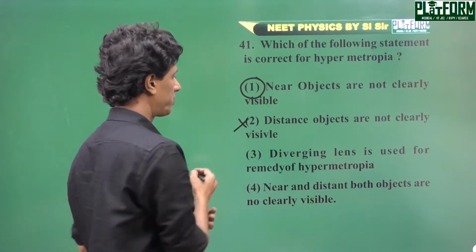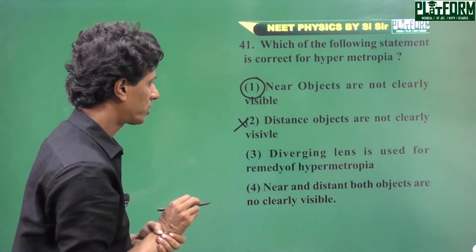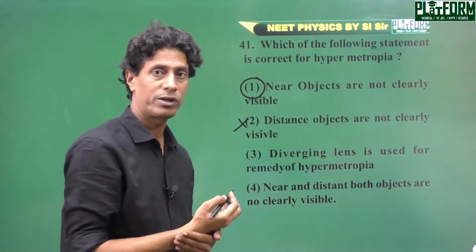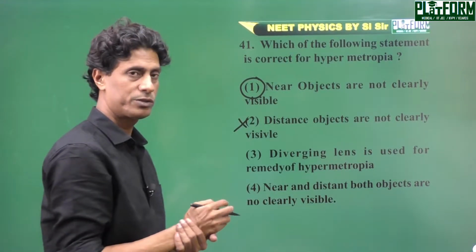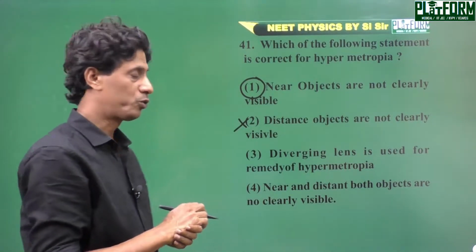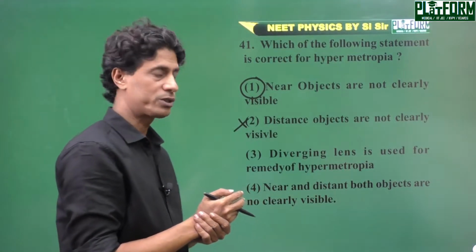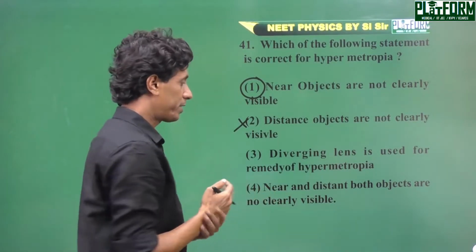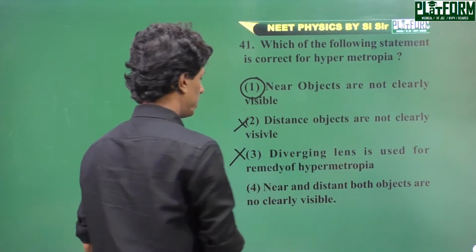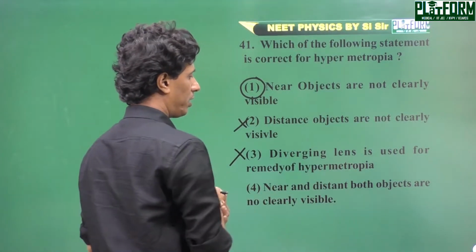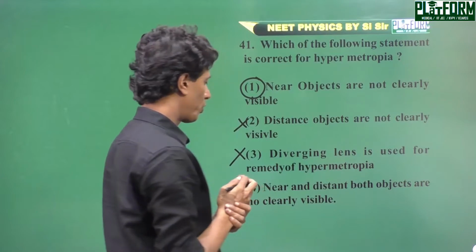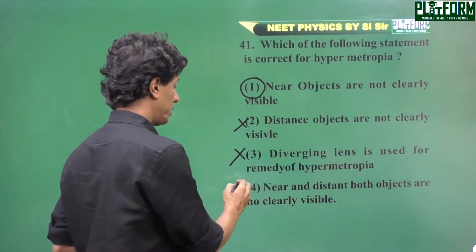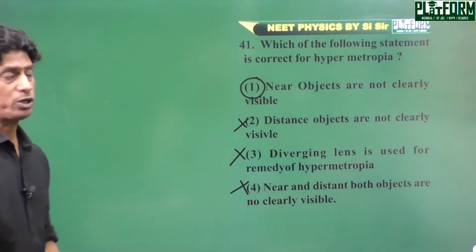This is not the correct option. Diverging lens is used for the remedy of hypermetropia? No. The converging type of lens is used to remove or support the hypermetropia of the person having this defect. So 3 is also not the right option. Near and distant objects both not clearly visible is also not the correct statement. So 1 is the right option here.